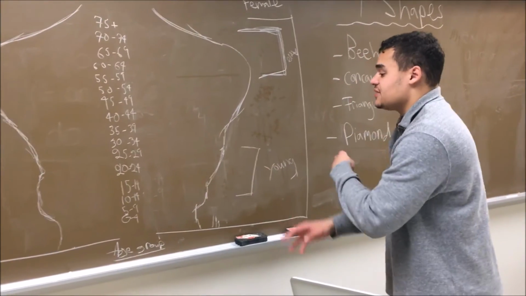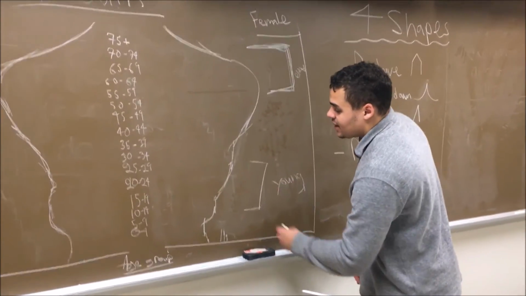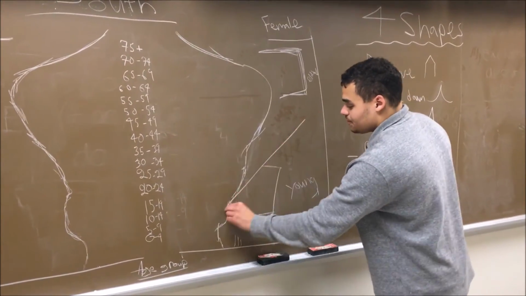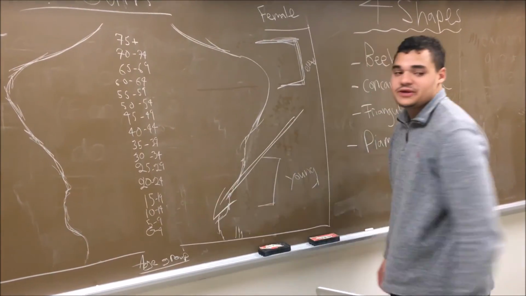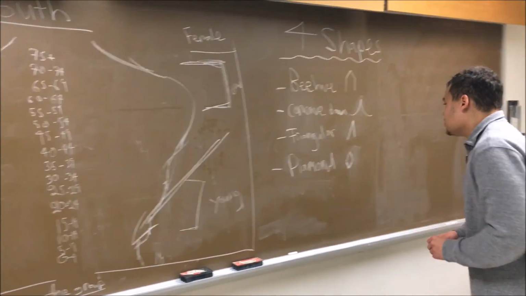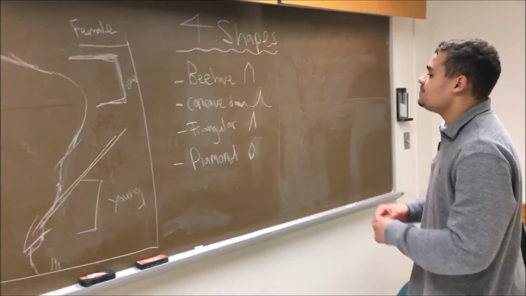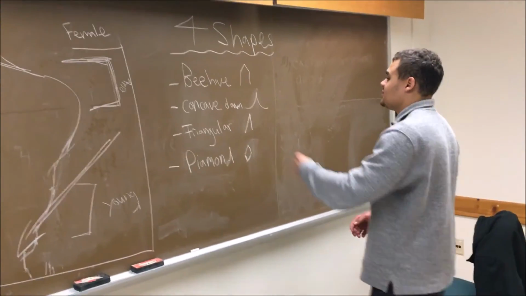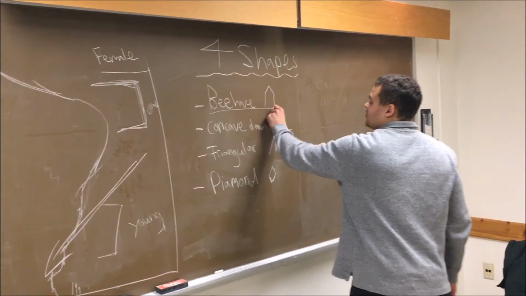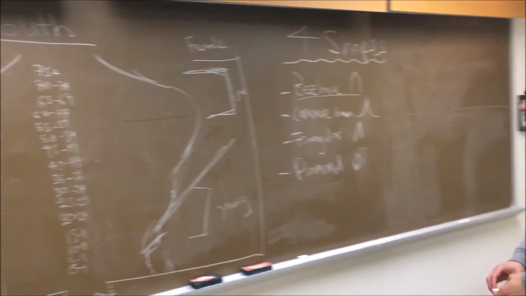They need to start evening out the population by having more babies. Also, it's safe to say that you can kind of give South Korea a beehive. Rough estimate.